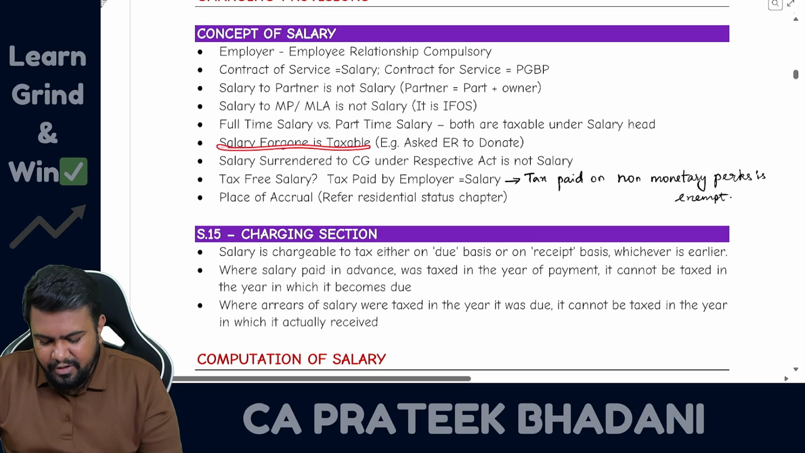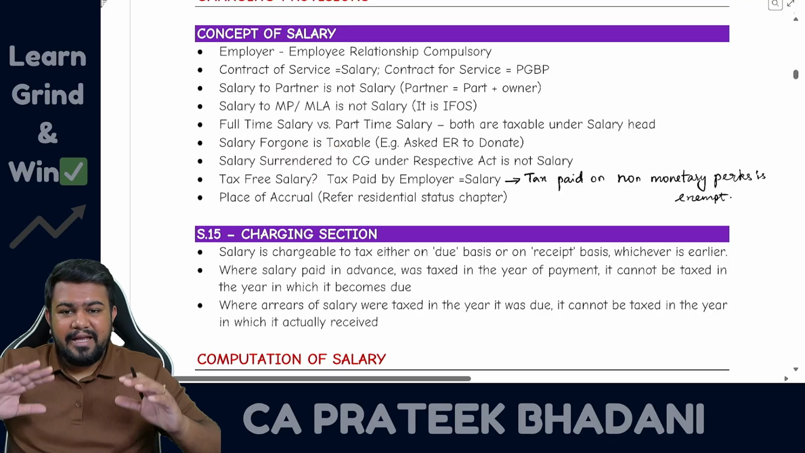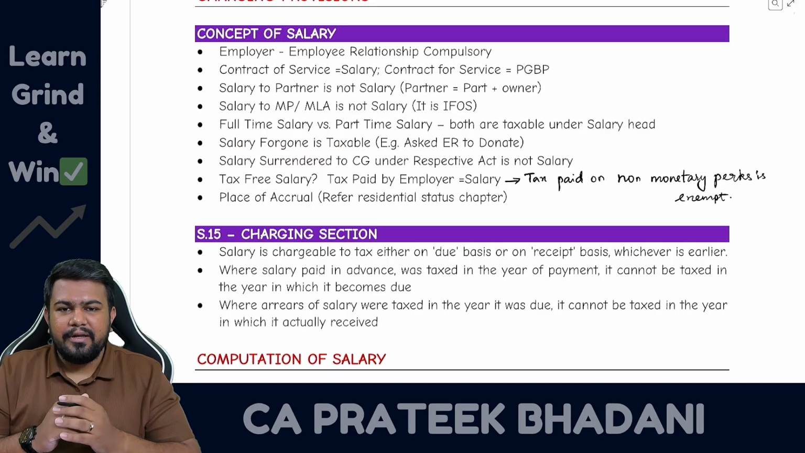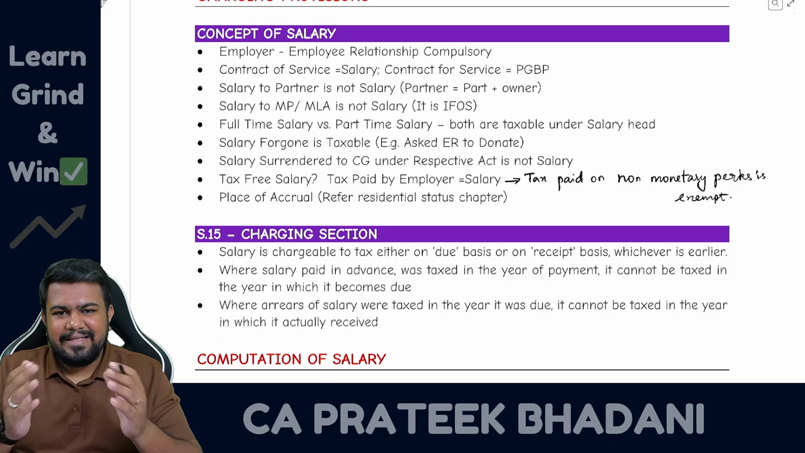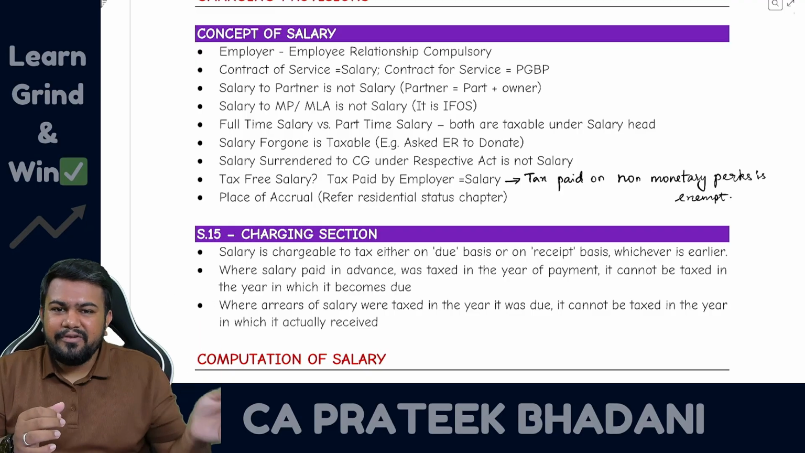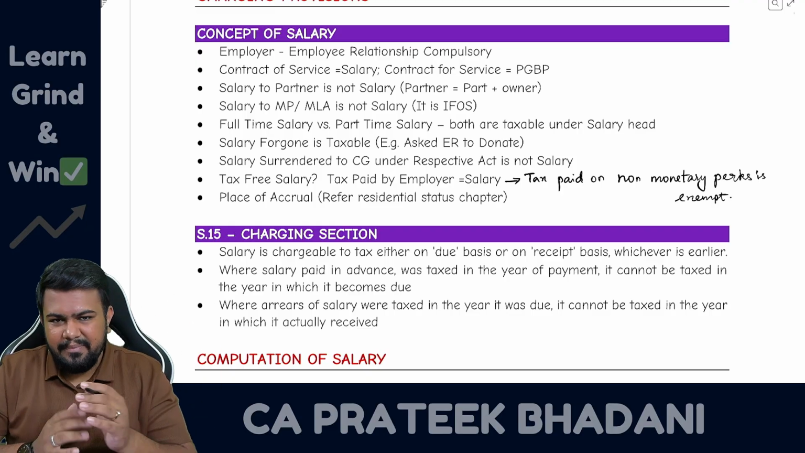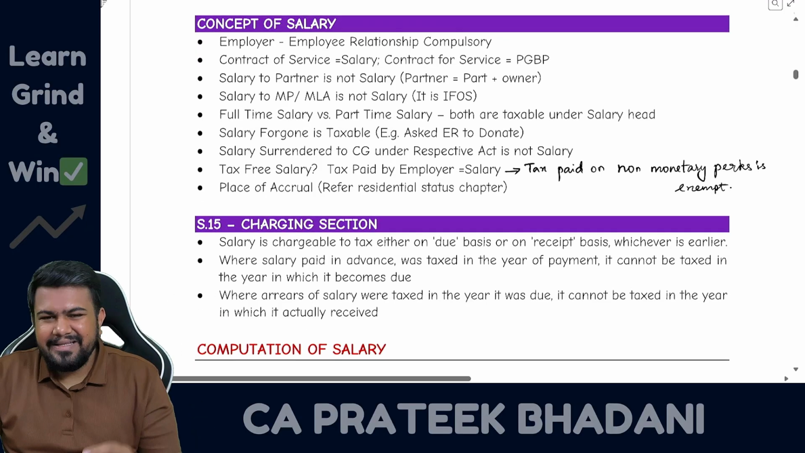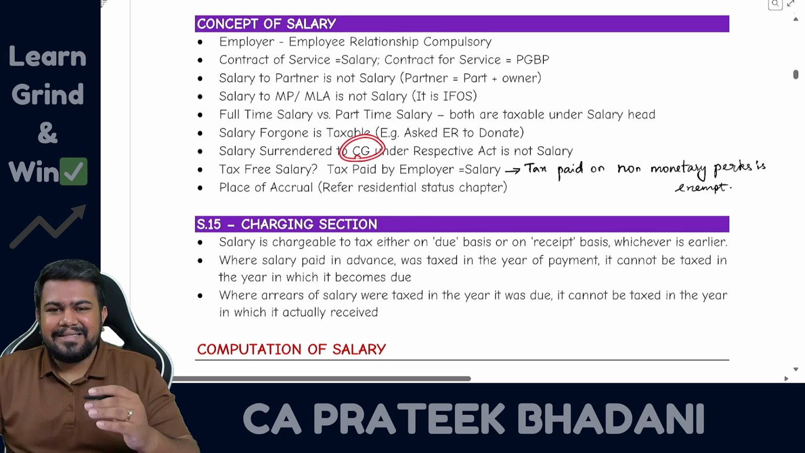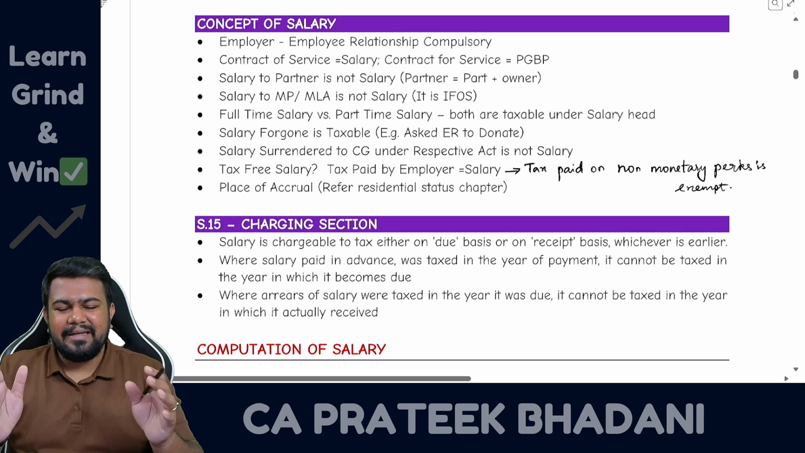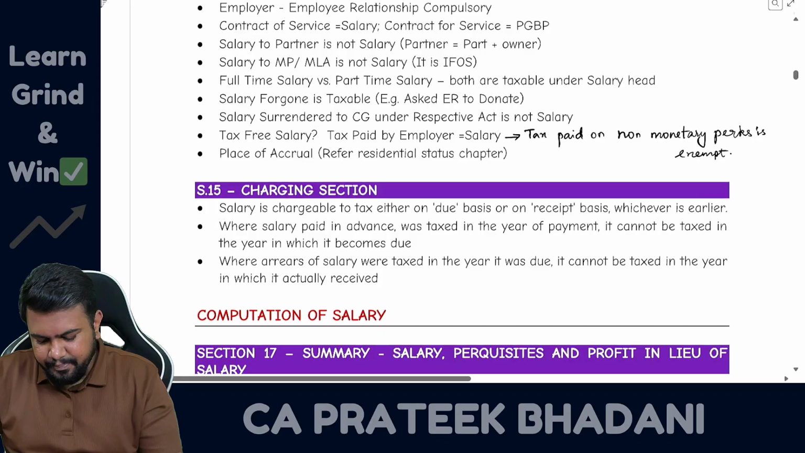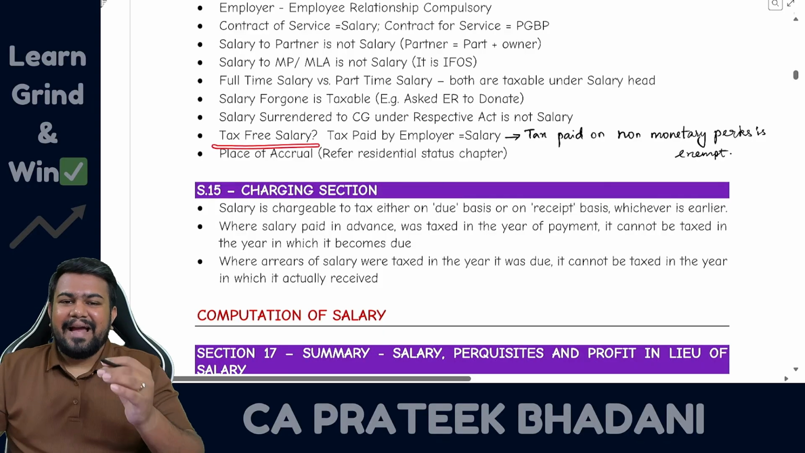Then salary forgone is also taxable. For example, if the employee is asking the employer to donate his salary to charity, in such case that donated amount also will be taxable in the hands of the employee because it is salary forgone. However, in some cases where central government is asking central government employee to forgo the salary, then it will not be taxable.